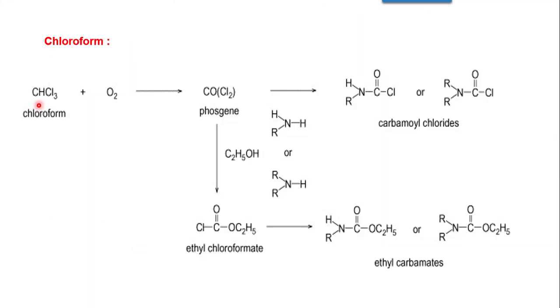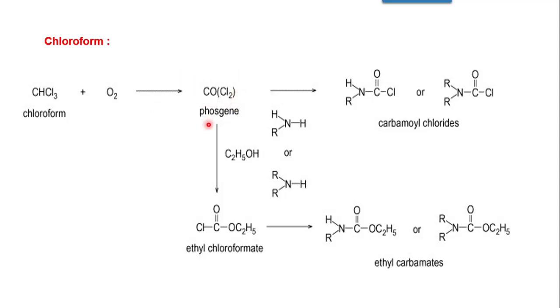As you can see here, chloroform, when oxidation takes place, there is only scope that hydrogen can be replaced and oxygen will take the place of the hydrogen. So instead of CHCl3 here COCl2 is there, because HCl has been removed and phosgene gas formation took place.